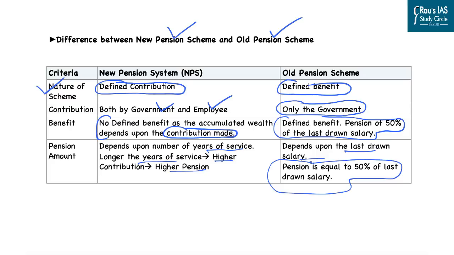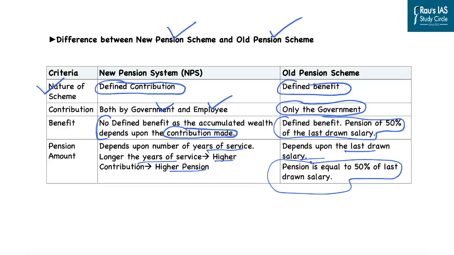So this is a clear difference between old pension scheme where the benefits were defined, they were not market driven, the government was bound to provide that. However, in the new pension scheme, it is on the basis of contribution by both the government as well as the employee, and at the same time it also depends upon the length of the service. So these are a few differences between the new pension scheme and the old pension scheme, and these were some of the points related to the national pension scheme which can be important for us from prelims examination perspective also.